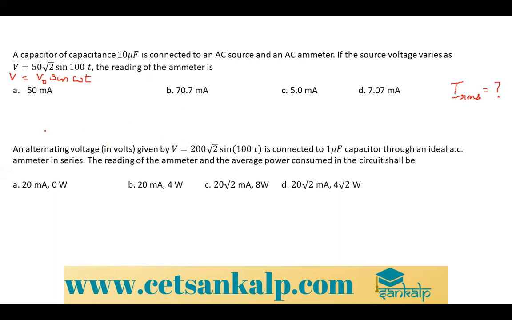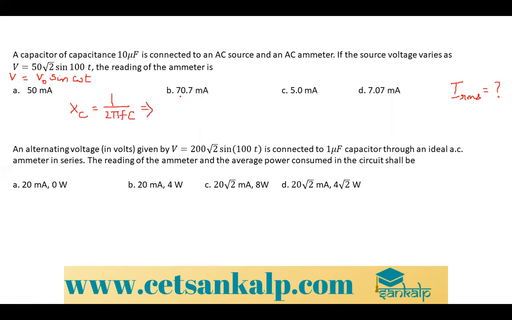Okay, so if I want to find the V naught, it is given that a capacitor is connected to an AC source. So XC is equal to 1 by 2 pi FC.